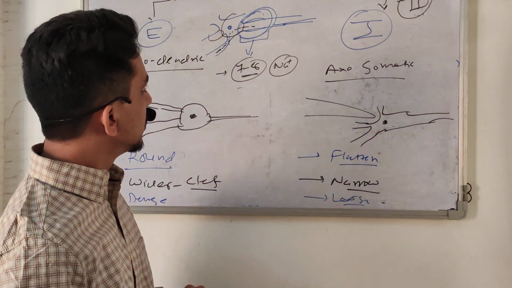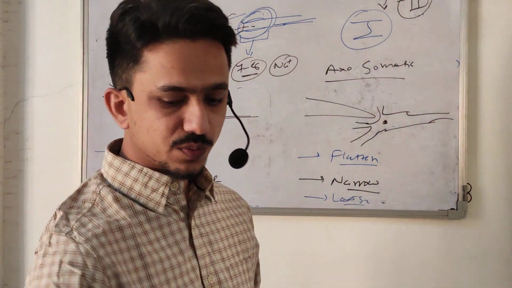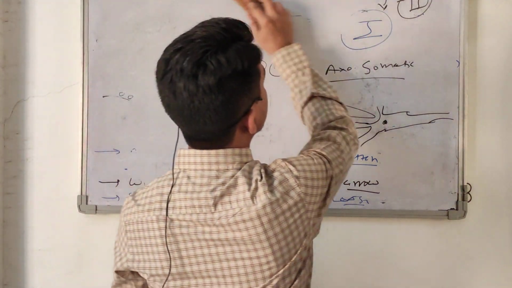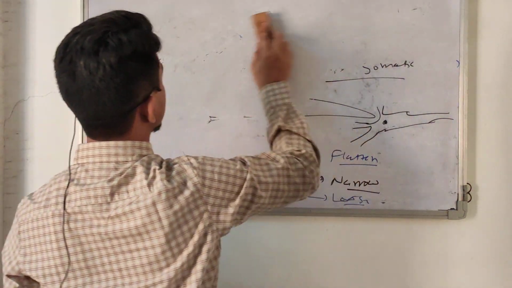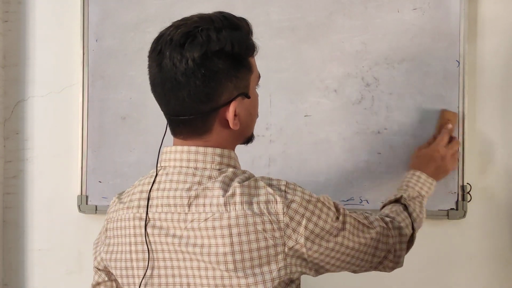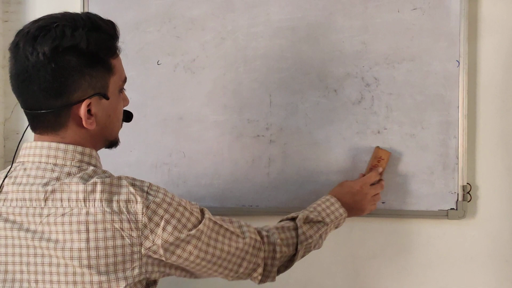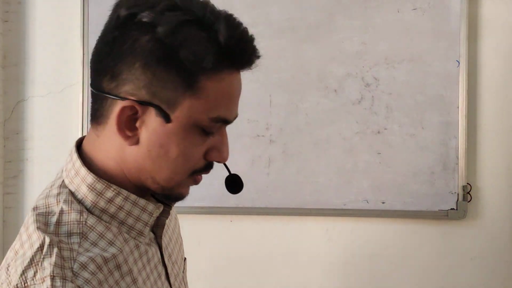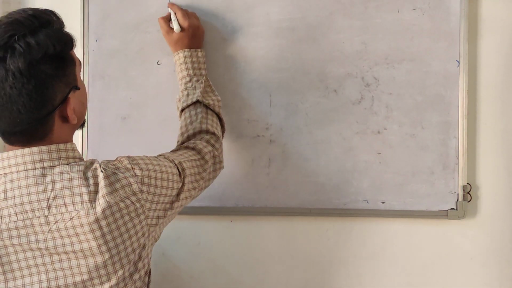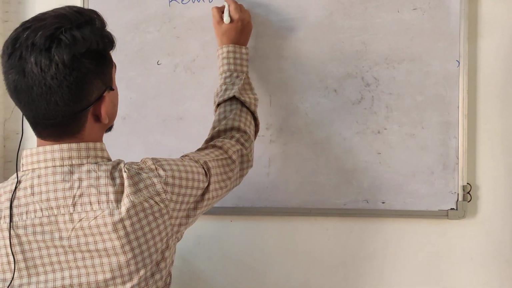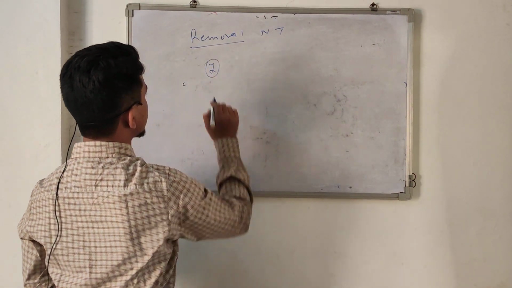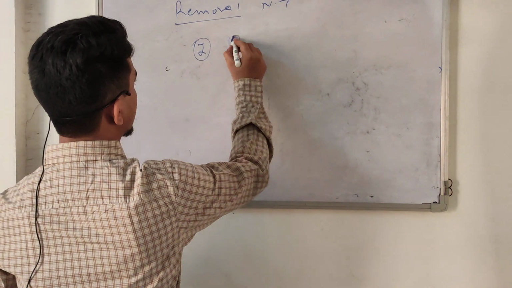So this is about the classification of neurotransmitters. Then, one property shown by neurotransmitters is first, removal of neurotransmitter. How is a neurotransmitter removed after its action? Either it is removed by diffusion.